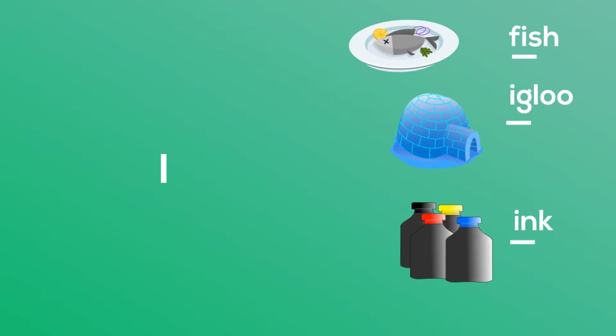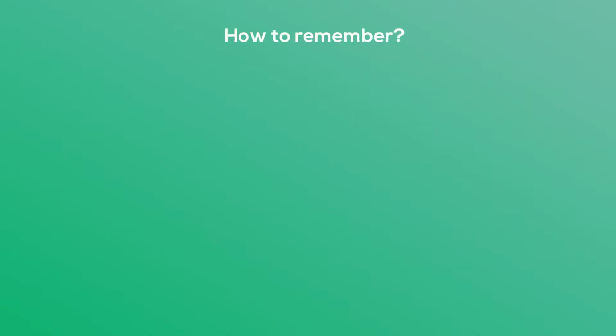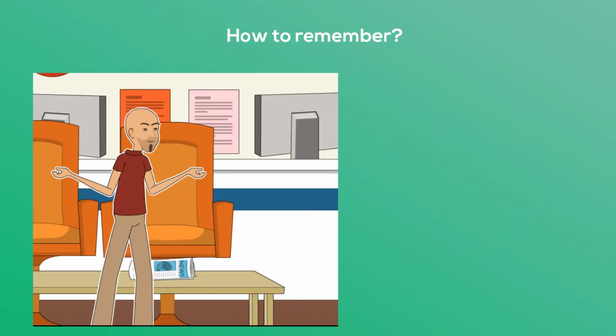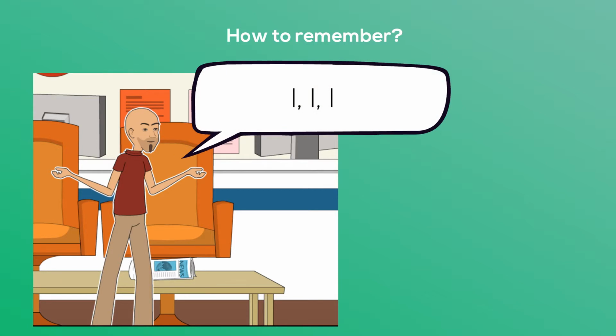Our third vowel is I, as in fish. It's the same sound we hear at the beginning of igloo and ink, and we can use the symbol I. It's easy to remember if you think about somebody who doesn't care very much. Eh, eh, eh.